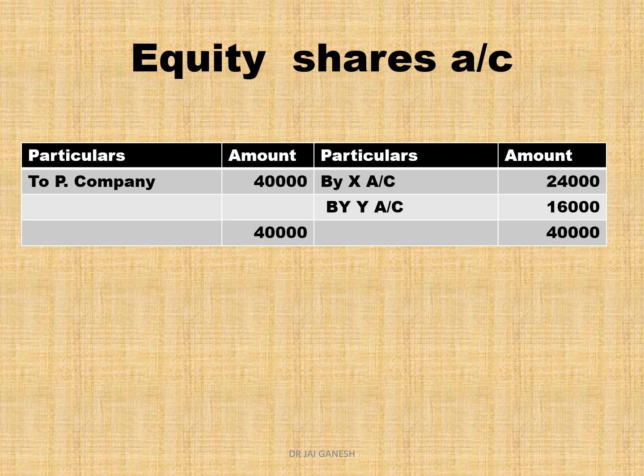Equity shares 40,000 appears in debit side as to purchasing company. It means the purchasing company is giving us the equity share, debit what comes in. So debit side we write to purchasing company 40,000. Credit side we write by A account, by B account, distributing the shares 40,000 to A and B in the ratio of 3:2.